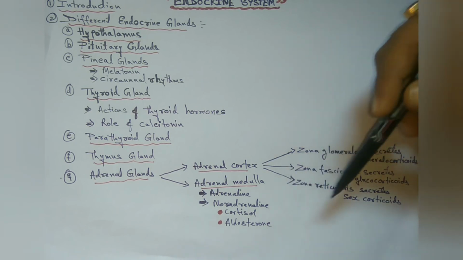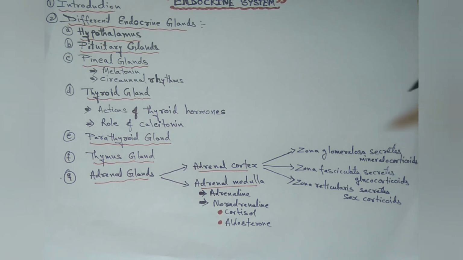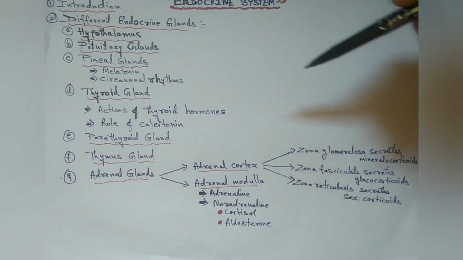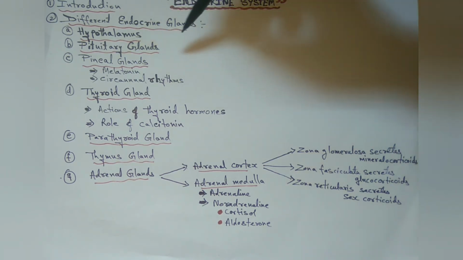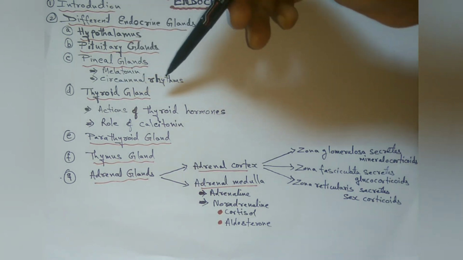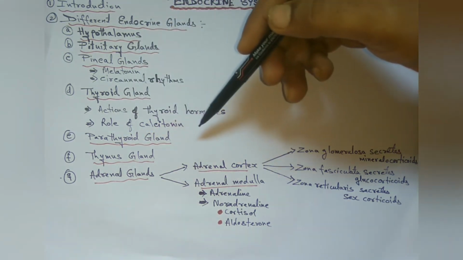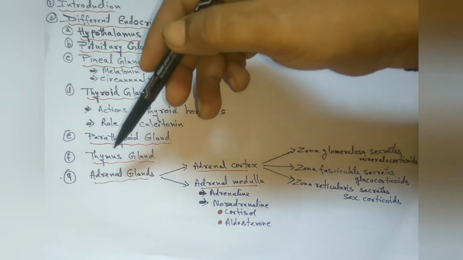So this is all about the endocrine system: hypothalamus, pituitary gland, pineal gland, thyroid gland, parathyroid gland, thymus gland, and adrenal glands.